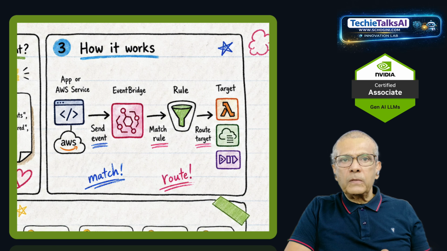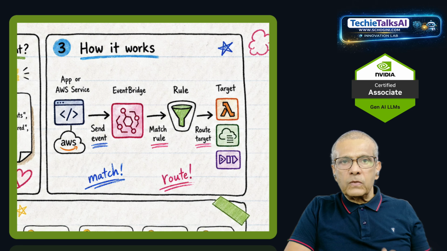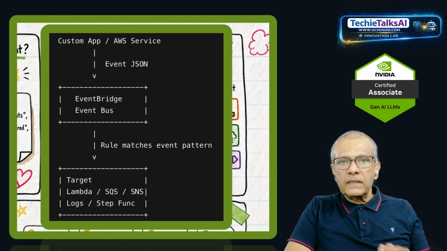EventBridge is like a school notice board plus a smart PO. A notice arrives: science exhibition registration opened. EventBridge checks rules: the science teacher should know, the principal should know, the students should know. Then it sends the notice to the correct people. The notice sender does not need to know who should receive it. That is loose coupling. Architecture diagram: custom app or AWS service creates the event JSON, it reaches the EventBridge event bus, a rule matches the event pattern, and the target is Lambda, SQS, SNS, logs, or Step Functions.